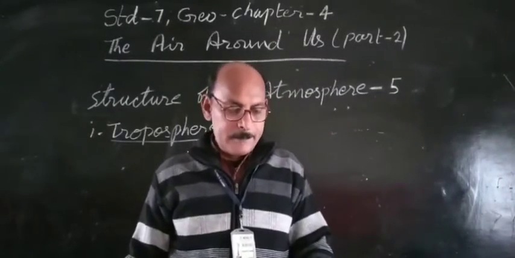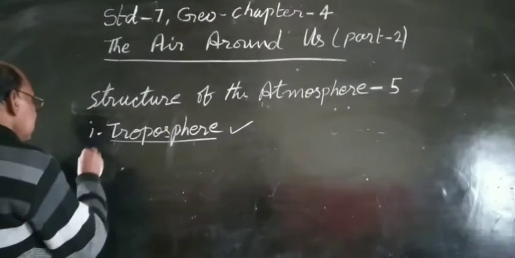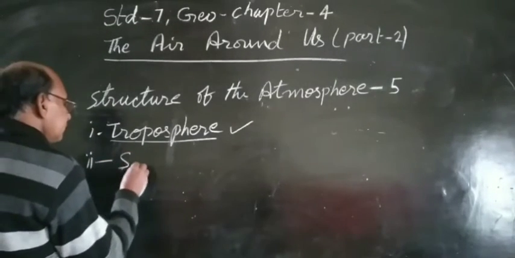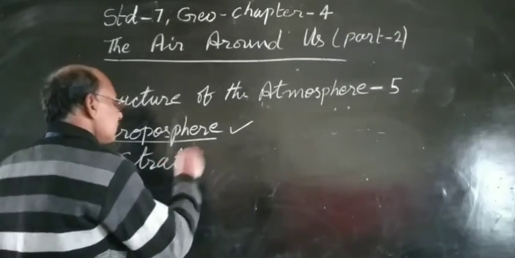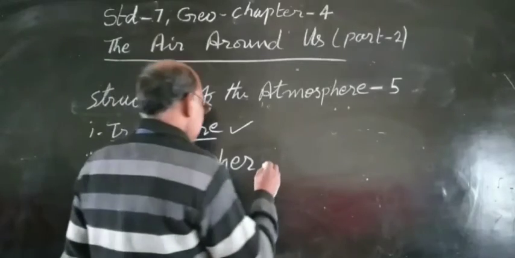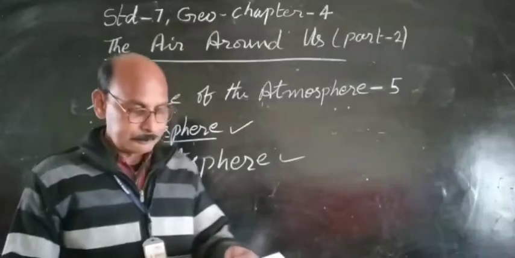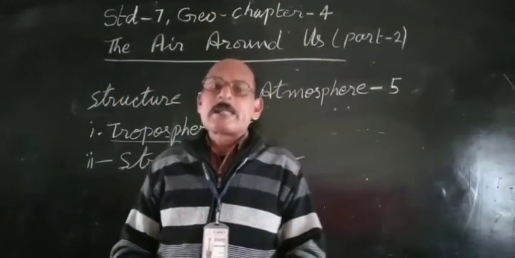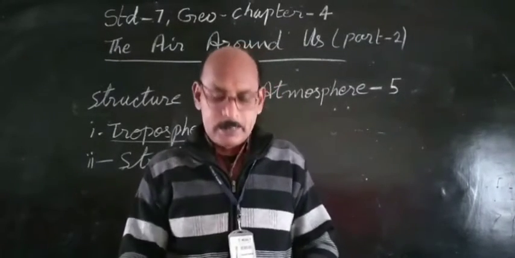Next, we will see stratosphere. The next layer up from the troposphere is stratosphere.